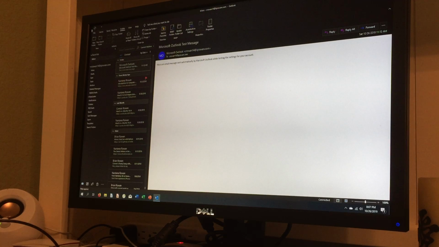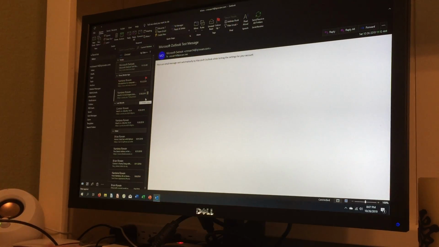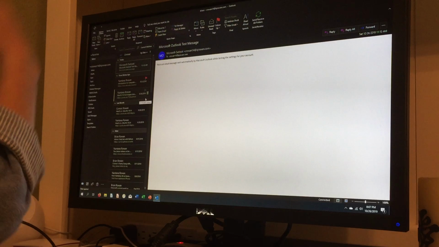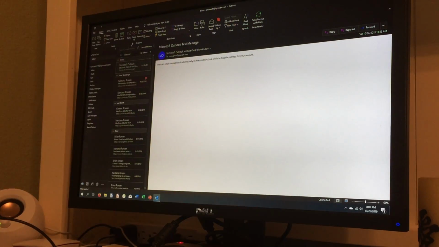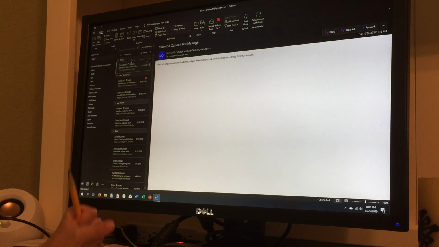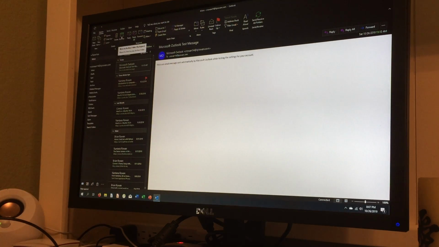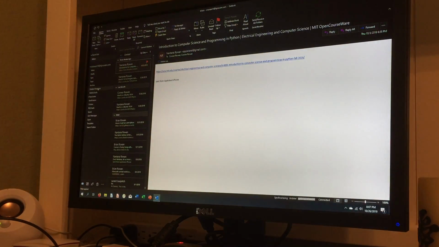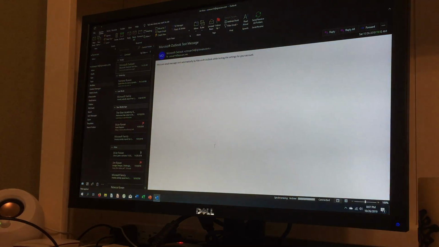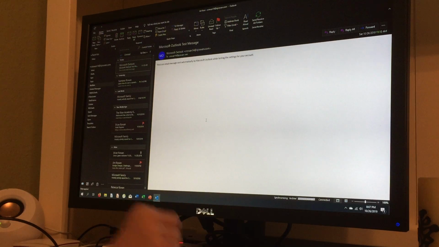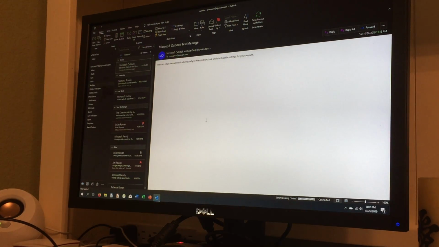So you can have here the home page, which shows you all the options that you can do with the message. You can delete, archive, reply all, forward, meeting, more. You can delete this, you can archive this, and archiving a letter seems like a strange word, but let's see what happens if we archive this. It just goes into the archive folder. It doesn't delete it, but it clears it out of your inbox, which is a really nice feature, so you can get mail out of your hair.